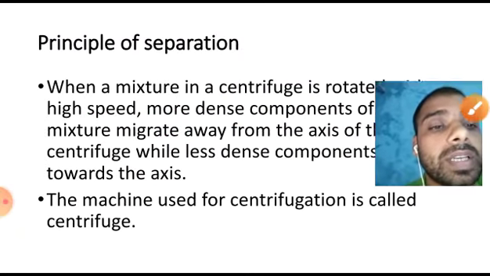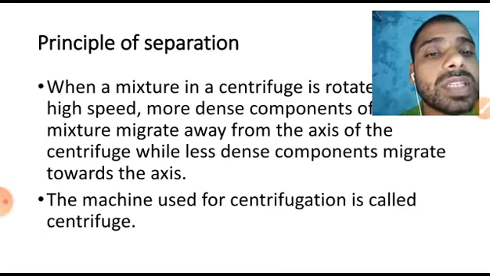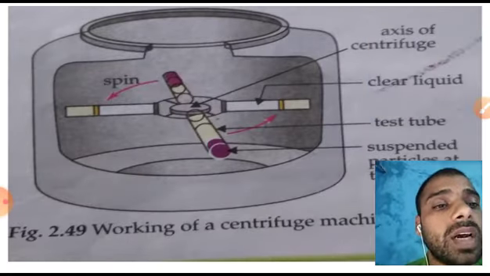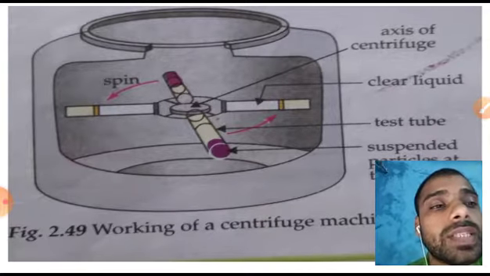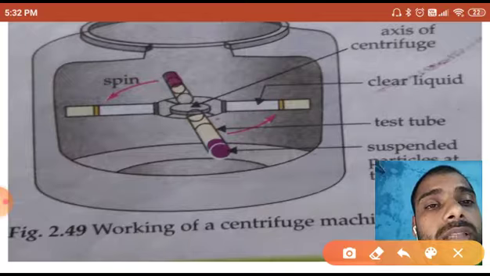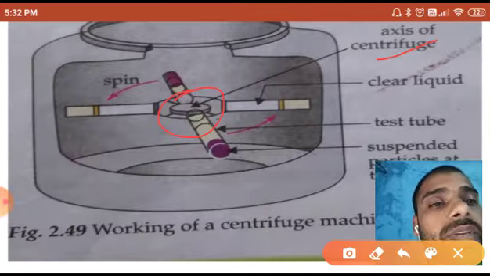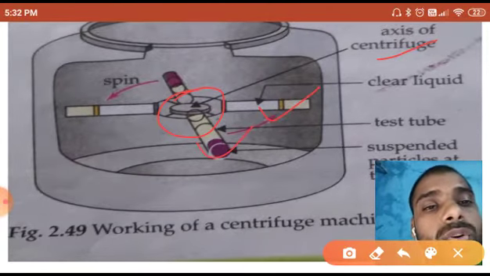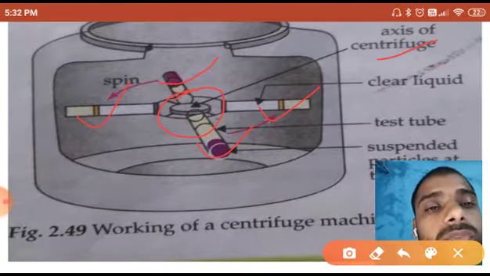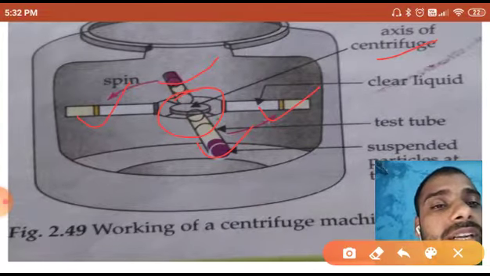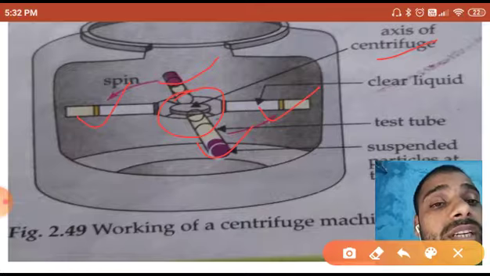Now you can see the machine used for centrifugation is called a centrifuge. This one is the picture of a centrifuge machine. I will show you. This one is the center, the axis of the centrifuge, and this one is the clear liquid. You can see one, two, three, four rotatory blades are there. Sorry, blades, not rotatory tubes.